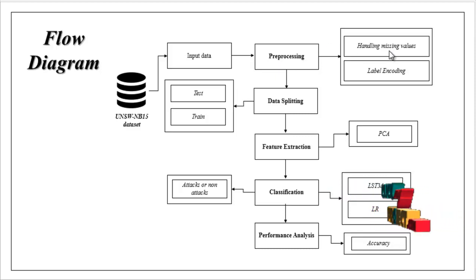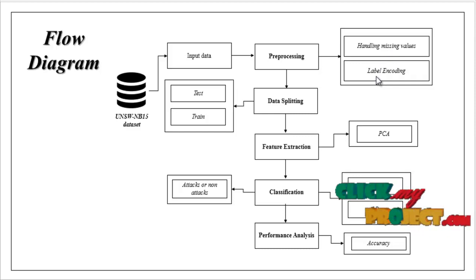Check missing values means if we have any missing values in our data set, we have to replace them by zeros or else ignore them. We check missing values to avoid wrong prediction. Then label encoding: we convert the string into numeric integer values to make it machine readable.